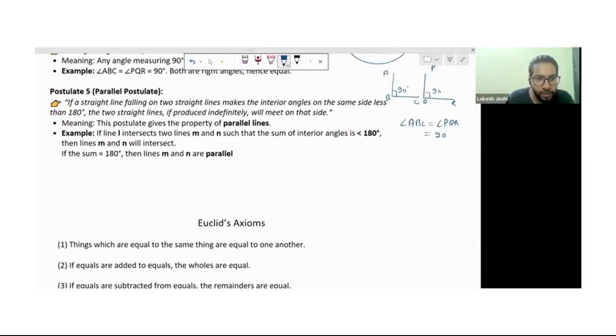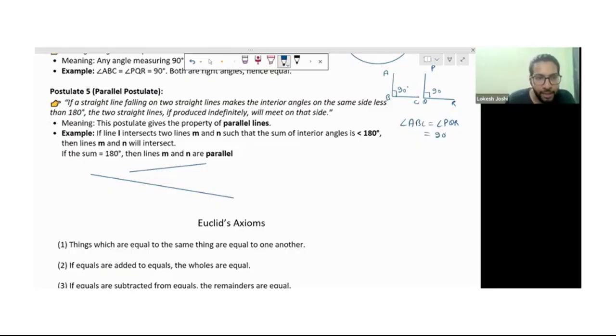Suppose we have a straight line like that, and two straight lines that make an interior angle on the same side less than 180, and another straight line we have this one. So these both are straight lines.